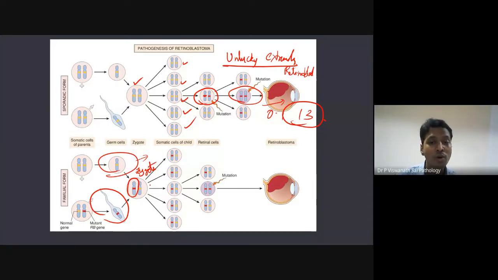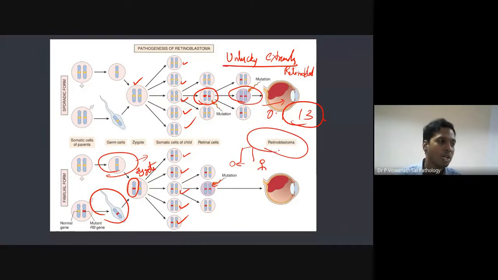So what will happen as a result when the zygote has a mutation? Every cell in your body, we have billions of cells, and all these cells are formed from a single cell, from the zygote itself. So all these cells which are formed have this mutation. So what is happening as a result? The first hit has already happened. Now it is much easier for the second hit, because with only one more hit, that person will get retinoblastoma. It is the second hit, because the first hit has already happened, inherited. In familial form, you have inherited that mutation. So one acquired mutation will lead to the formation of retinoblastoma. That's why retinoblastoma in normal people is very rare, but in people with familial forms, you can have bilateral retinoblastomas.